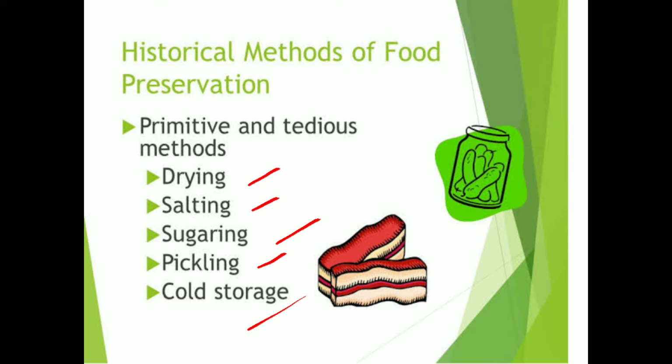refrigeration. But before going to all these parts, we have to know the basic difference between drying and dehydration. Drying and dehydration are not the same. Drying is an ancient process, whereas dehydration is a present-day process, and both processes have a basic concept: removal of moisture or water content. But you have to tell me what the basic difference between drying and dehydration is.